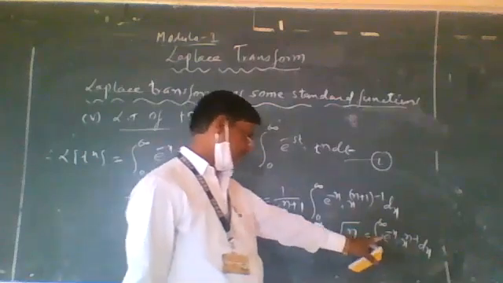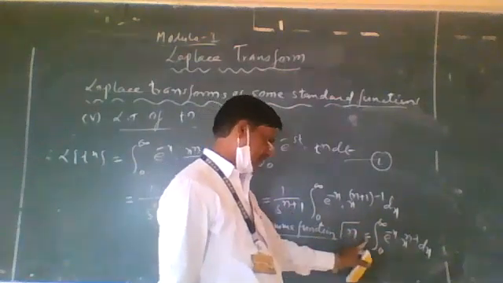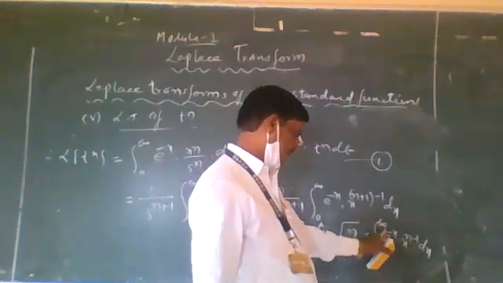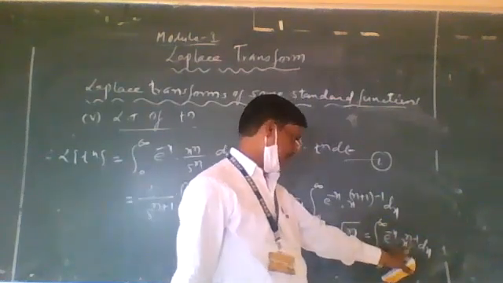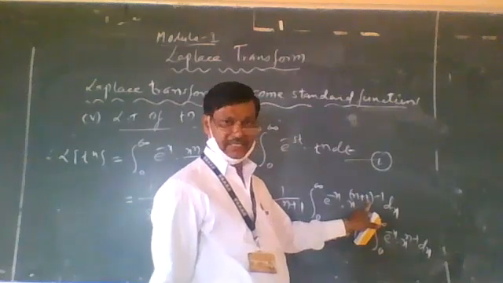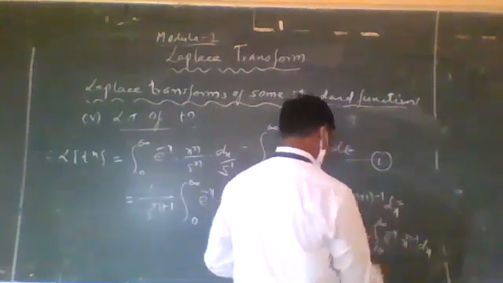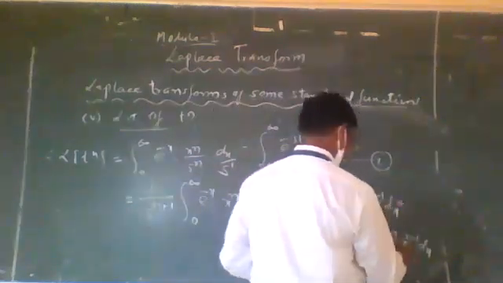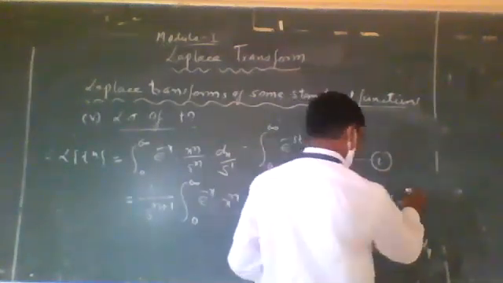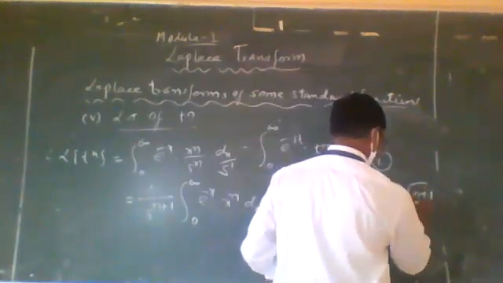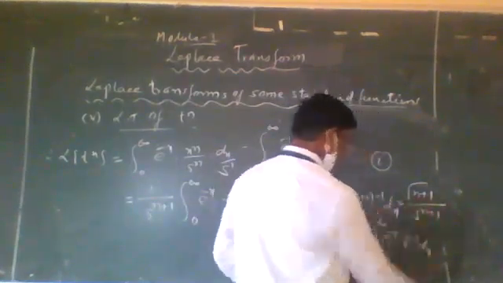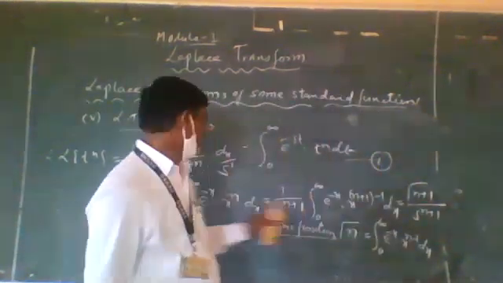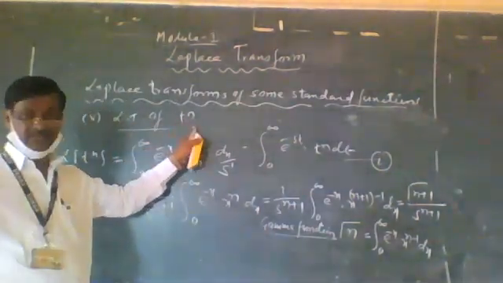Now instead of n here, n plus 1 is there. Therefore this is the gamma of n plus 1. This is equal to gamma n plus 1 divided by s raised to n plus 1. So this is the standard result for the LT of t raised to n.